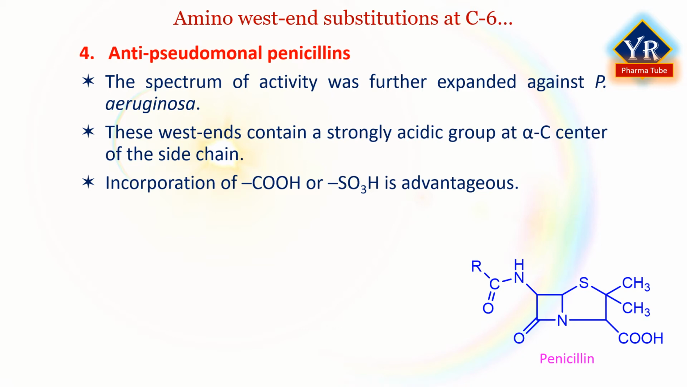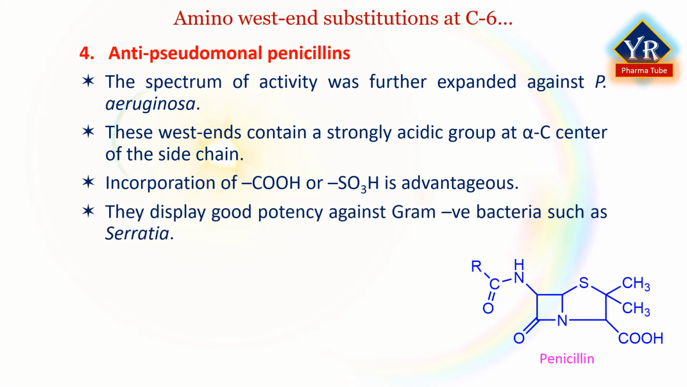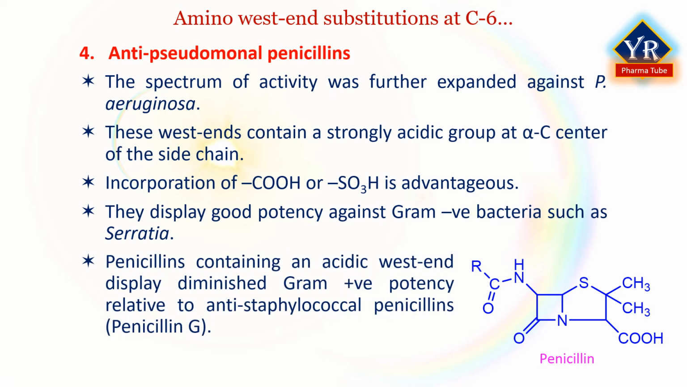Many of these penicillins display good potency against gram-negative species such as Serratia, which is unaffected by most of the early penicillins. However, in most cases, penicillins containing an acidic west end display diminished gram-positive potency relative to the premier anti-staphylococcal penicillins such as penicillin G.